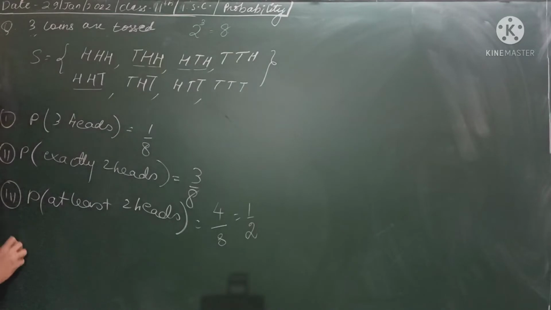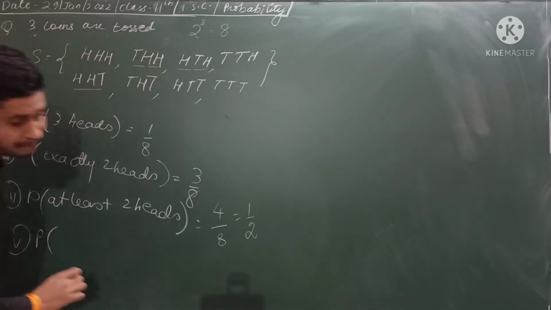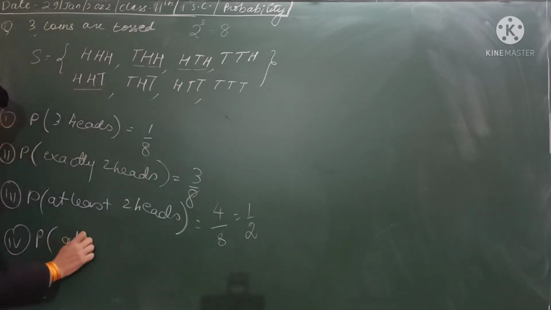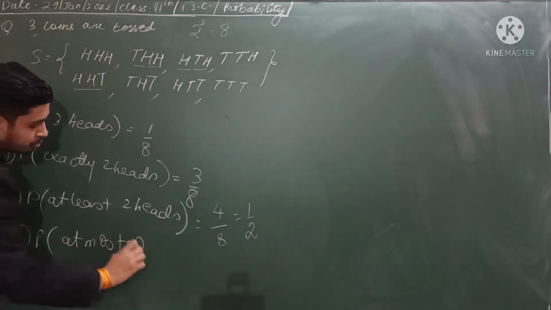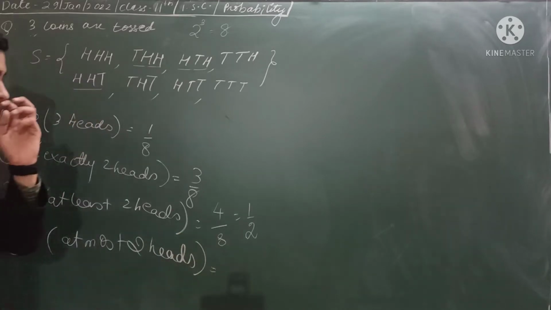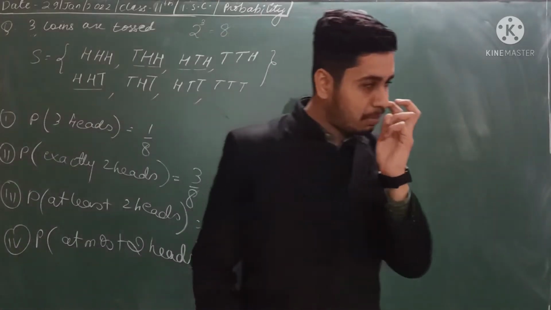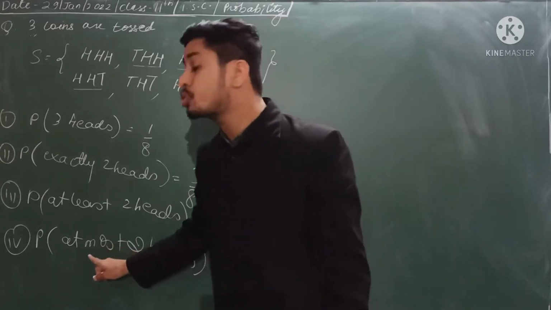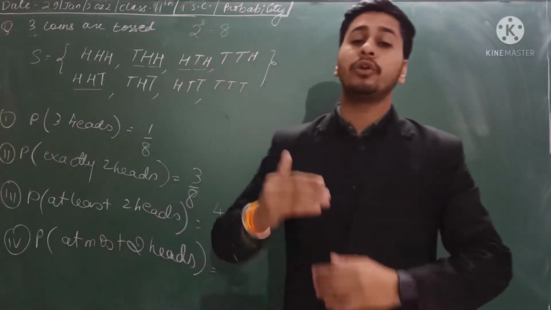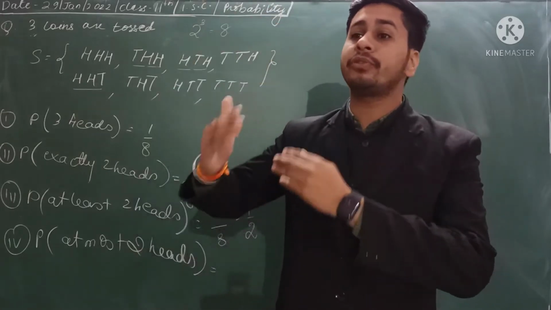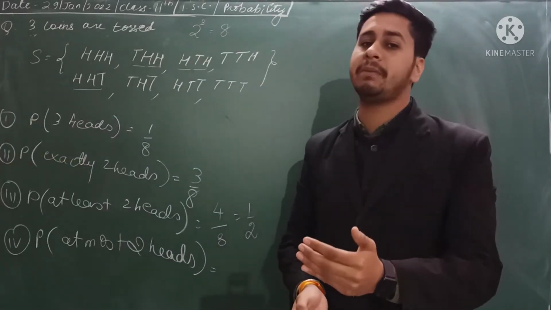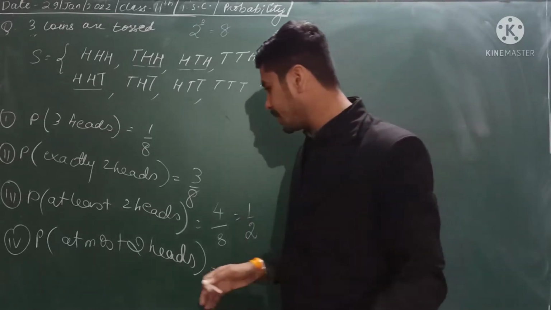Now if you go for the 4th question, what is the probability of getting at most 2 heads? So now understand the meaning of at most 2 heads. What is the meaning of at most? Whenever you come across the word at most, this is totally opposite of the at least case. What I told for at least is that you have to go further, that means you have to take the maximum, but for at most you have to go in the minimum. And how much minimum? Try to understand.